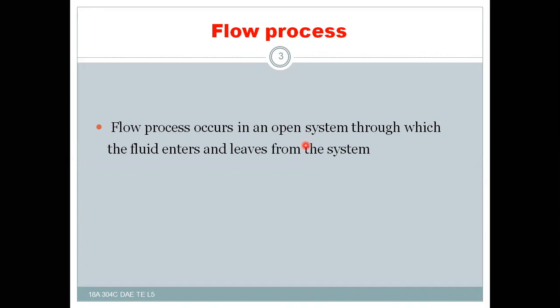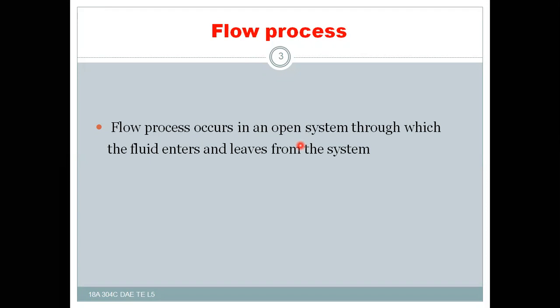Whereas finally, the open system can interact with both matter as well as energy with the surroundings. That means it will transmit matter as well as energy to the surroundings, and it will receive matter as well as energy into the system from the surroundings.